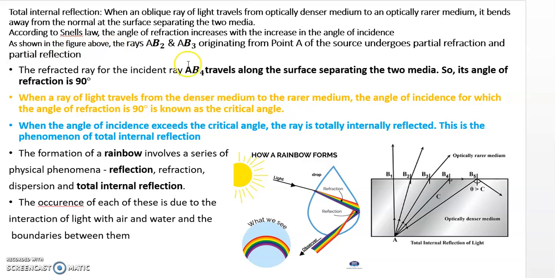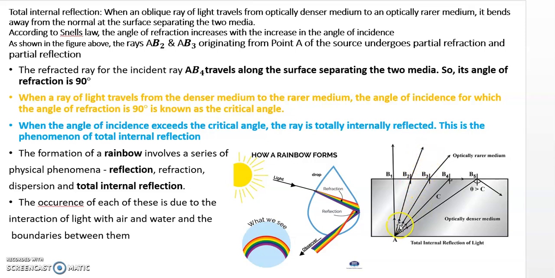Now we'll come to the next topic, that is total internal reflection. What is the meaning of that? You already know that when the light travels from the denser to the rarer medium, it bends away from the normal. According to Snell's law, as the angle of incidence increases, the angle of refraction also increases. This is the angle of incidence, this is the angle of refraction. This is a denser medium, this is a rarer medium.